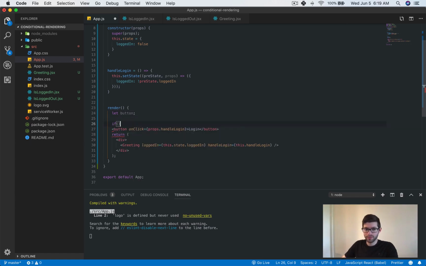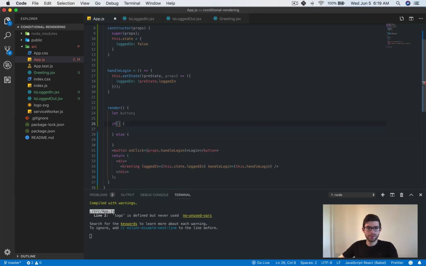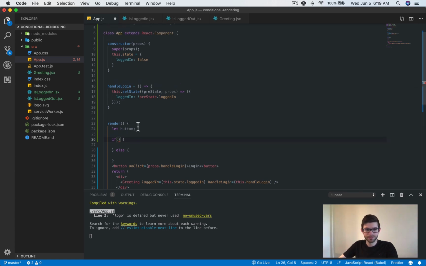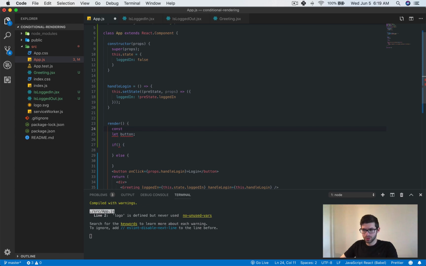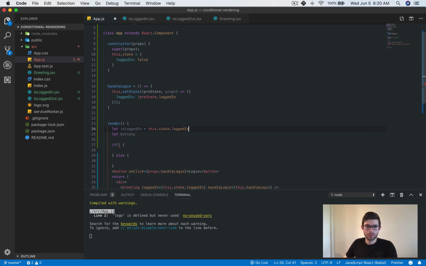And then we're going to say if, and then we'll have an else on here as well. And we'll say if, also let's have a, actually that can change. So let's have a let, and we'll say isLoggedIn, and this will equal whatever state equals for this, right? So we'll have this.state.loggedIn, and then we'll say isLoggedIn.